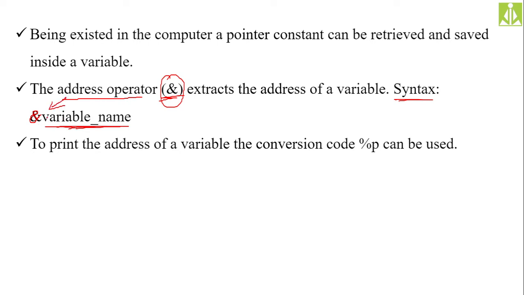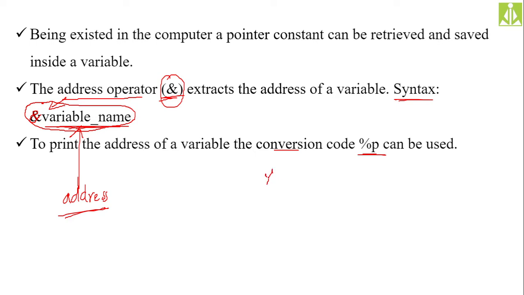Add that address operator before the variable name, and this particular statement will return, or give, the address to us in our programming. To print the address of a variable on the output screen, use the conversion code %p, modulo p.